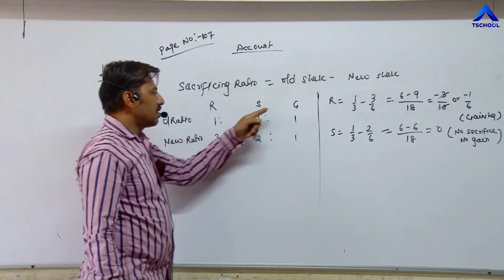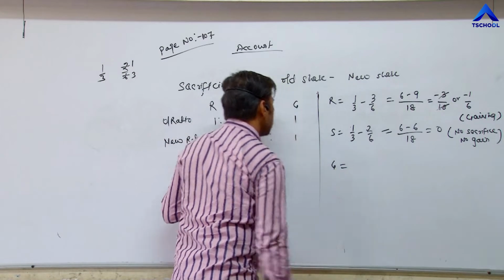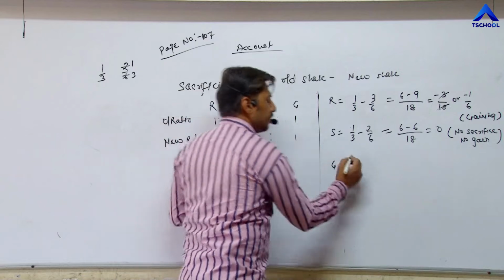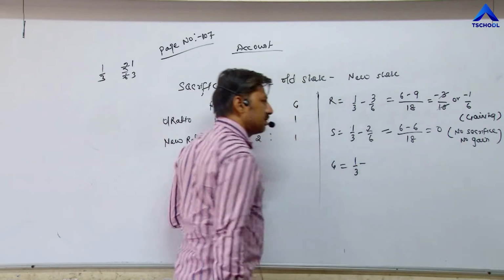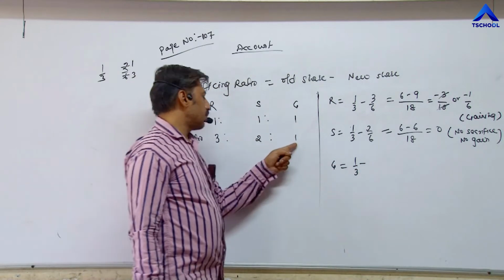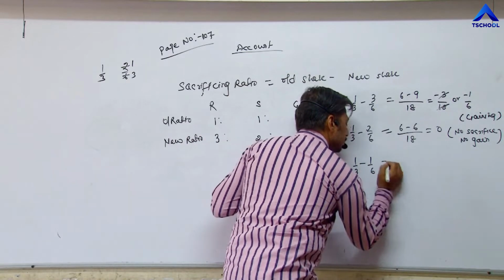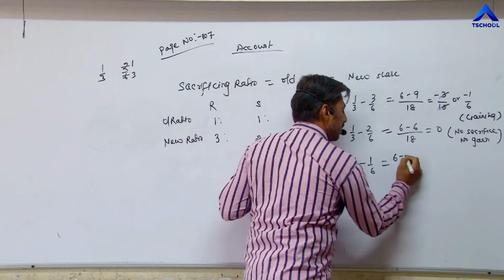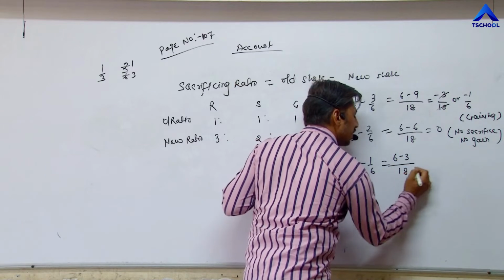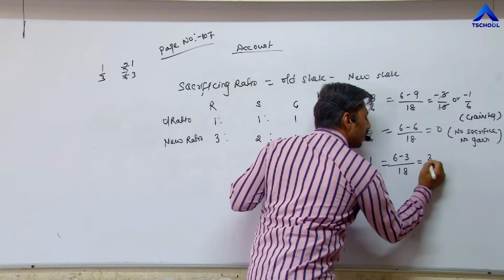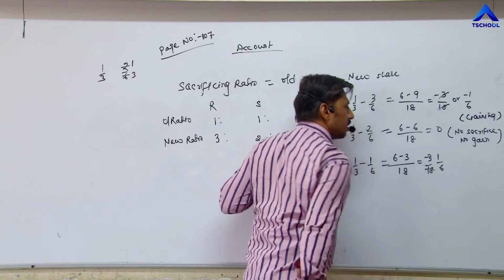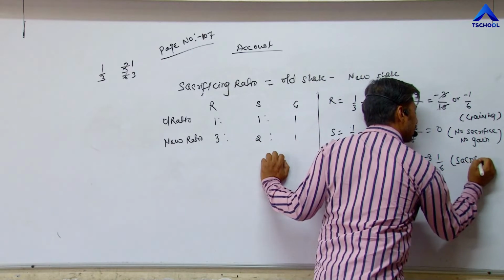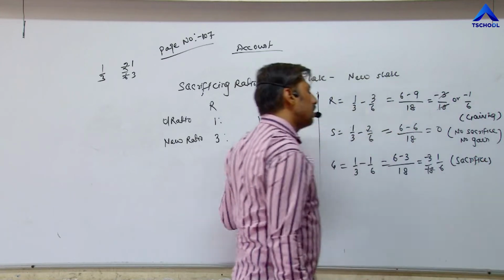Last partner, G. His sacrificing ratio formula is old share minus new share. Old share was 1 upon 3, minus new share, 1 upon 6. 6 ones are 6, 3 ones are 3, upon 6 threes are 18. So 3 upon 18, or 1 upon 6. Now this answer comes positive. That's why this is called sacrifice. He has sacrificed. Means his ratio reduces.